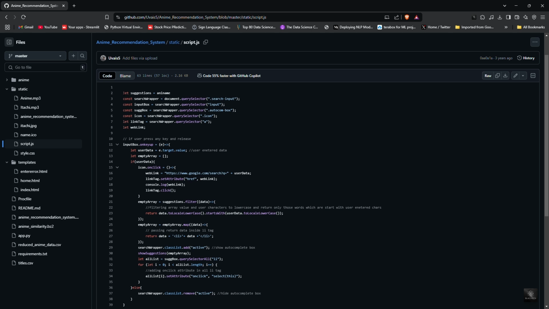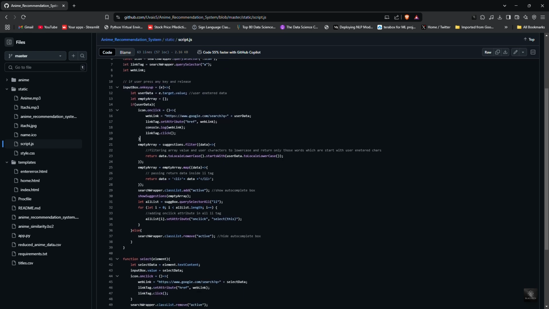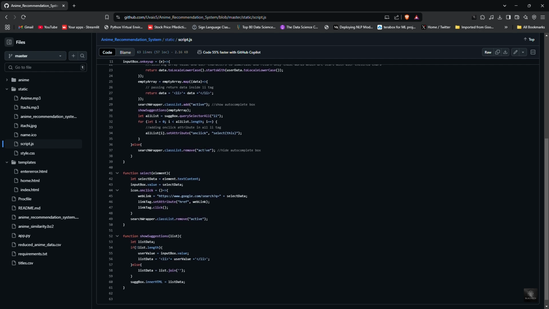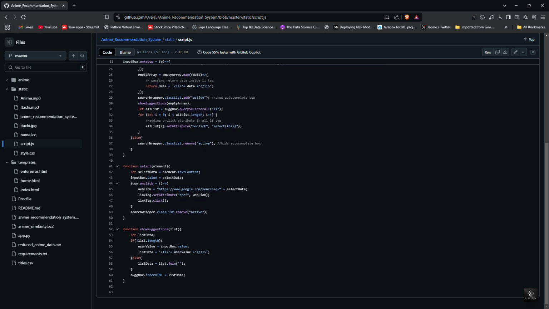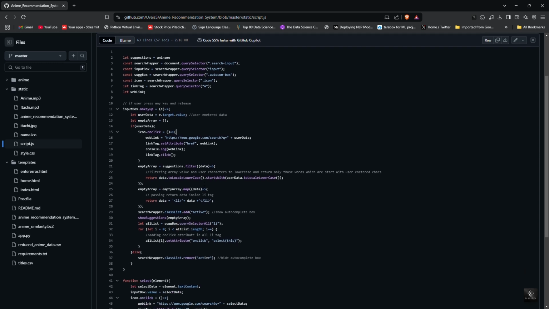The script.js file adds interactivity to our web app, improving user experience with animations, pop-ups, and dynamic content updates. What does script.js do? Handles form validation, ensuring users enter a valid anime name before submitting. Manages animations such as hover effects on buttons and search fields. Dynamically updates content, like fetching new recommendations without reloading the page.